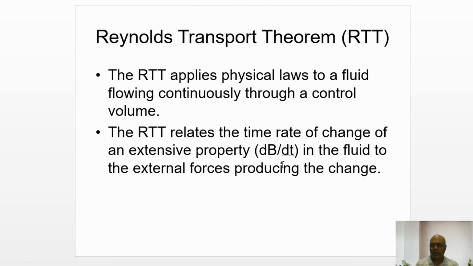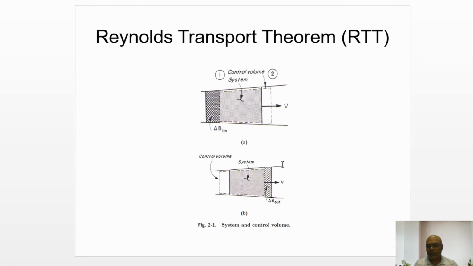Similarly, in the Reynolds transport theorem, the rate of change of an extensive property in the fluid, or in the control volume, is equal to the external forces producing that change. So let's derive the Reynolds transport theorem.